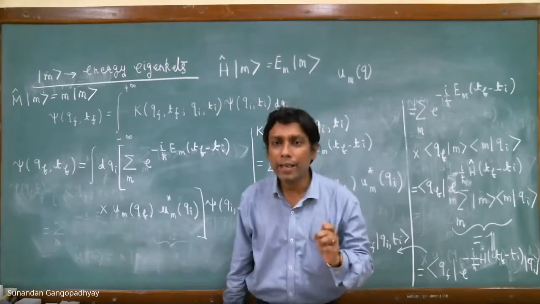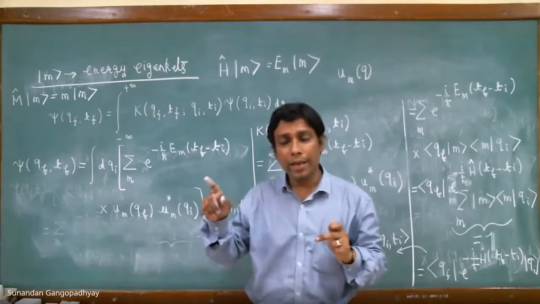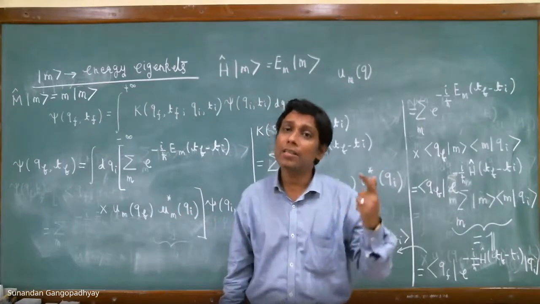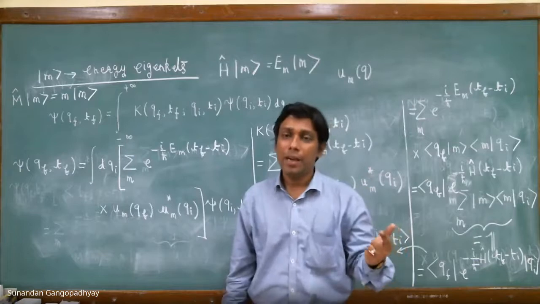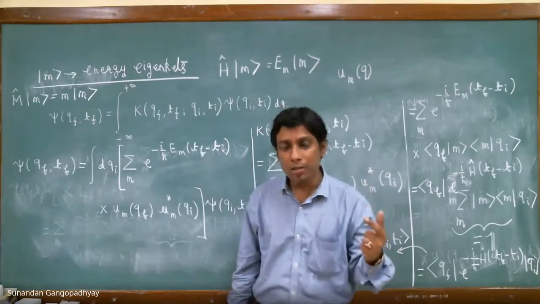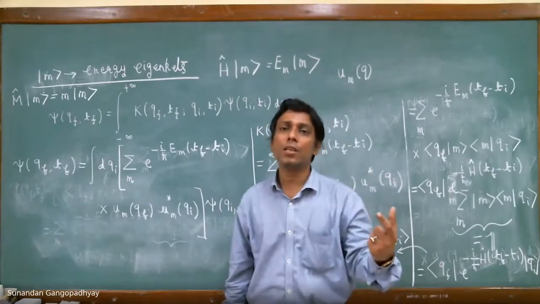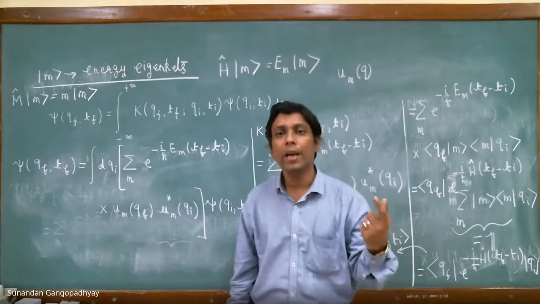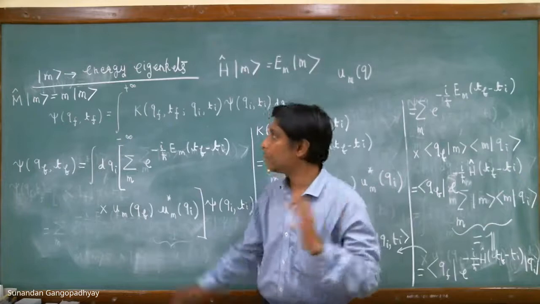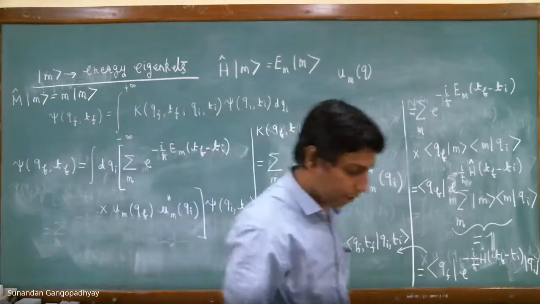If it is not possible to obtain the eigenkets of the Hamiltonian, it may be possible to obtain the eigenkets of the operator M hat. If you obtain the eigenkets and eigenfunctions of M hat, you are sure that they must be eigenfunctions of the Hamiltonian operator also. So that is why you need this operator M hat. I hope now this answers your question.